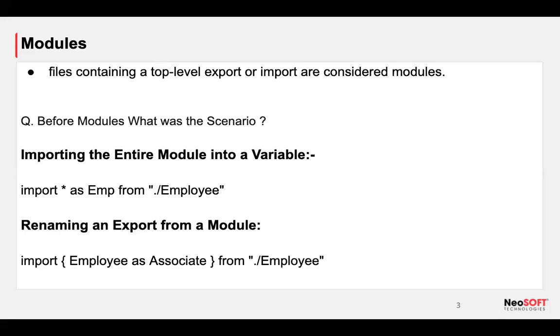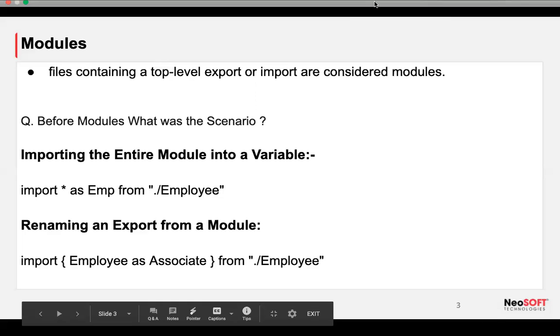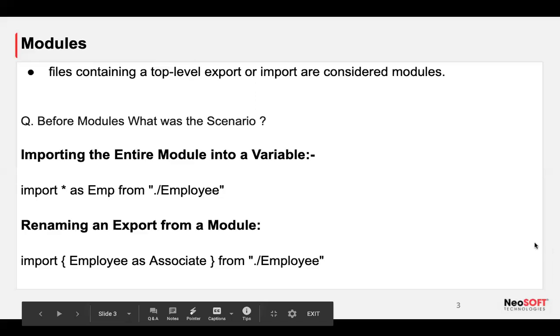Hi Ashok, Suresh here. So if import and export didn't exist or we were never using them, the code will be repetitive. We will have to write the functions everywhere. Yes.